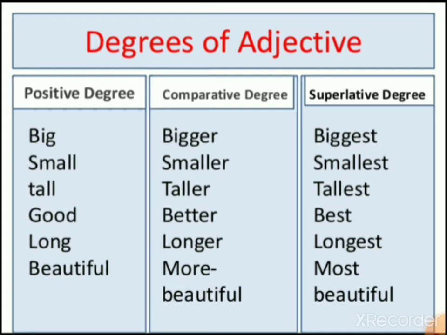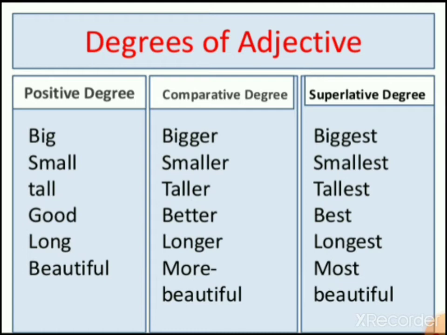Another example you can see is good, better, best. So some adjectives just add er and est to their form, whereas some adjectives totally change their form. Like here in good, better, best, all the three degrees are different. Whereas in big, bigger, biggest, the only thing which we have done is, yes, we've added er and est.